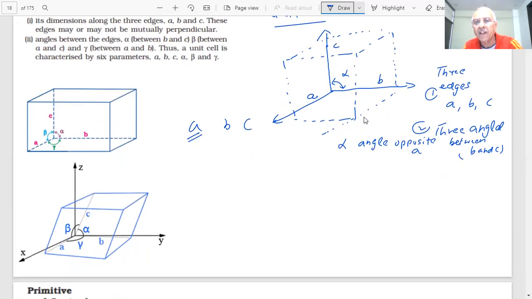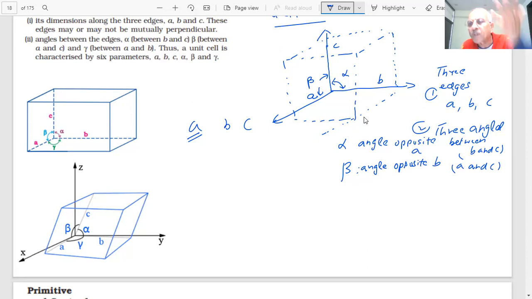Then I am talking of another angle, beta. This is my B, and beta is the angle opposite to B. Forget B now. This is the angle between A and C. A, B, C are the three edges. They are perpendicular to each other here, as we have shown.